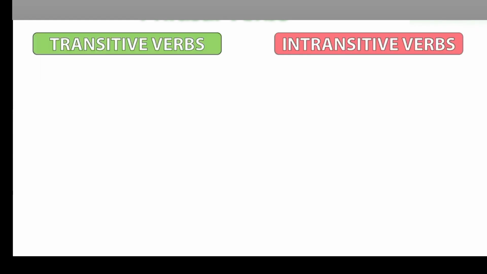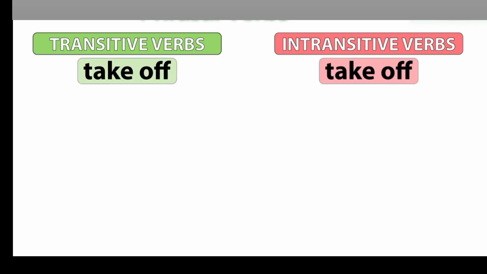Some phrasal verbs can be both transitive and intransitive. For example, the phrasal verb "take off." Take off can be transitive in one sentence and intransitive in another sentence. You need to be careful sometimes.